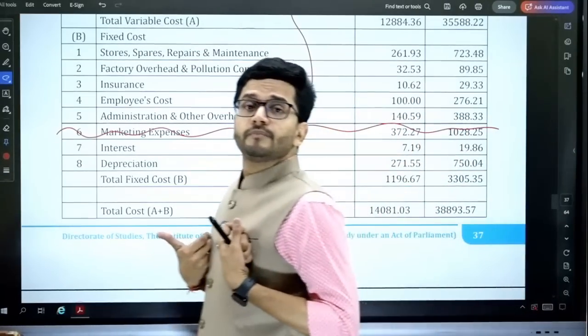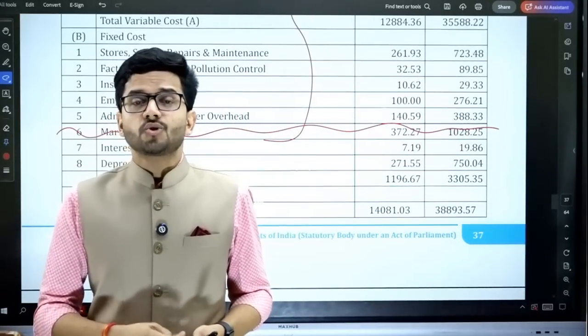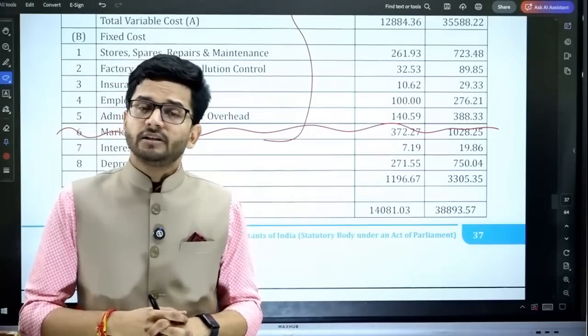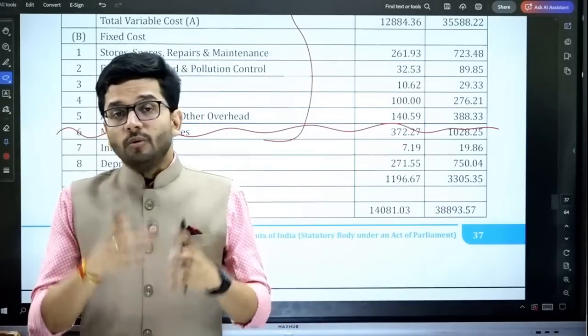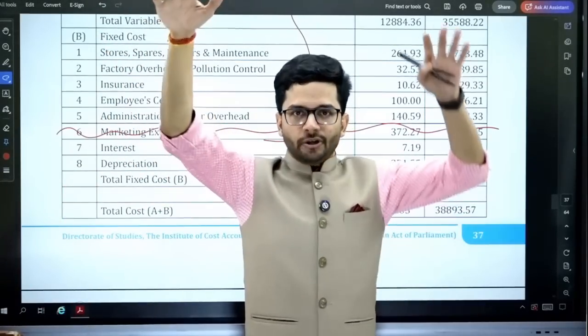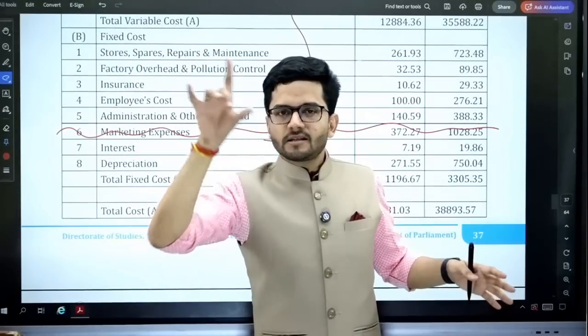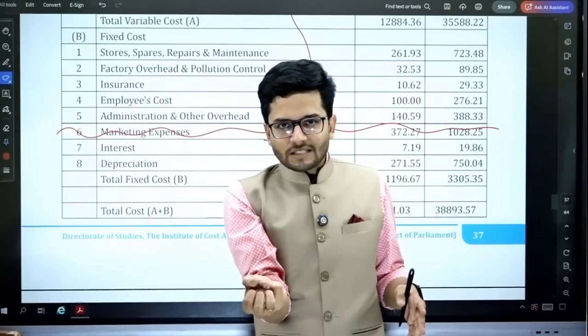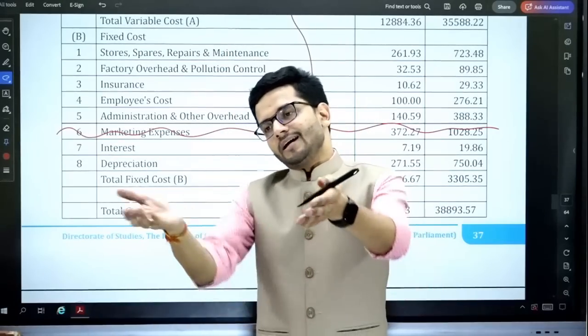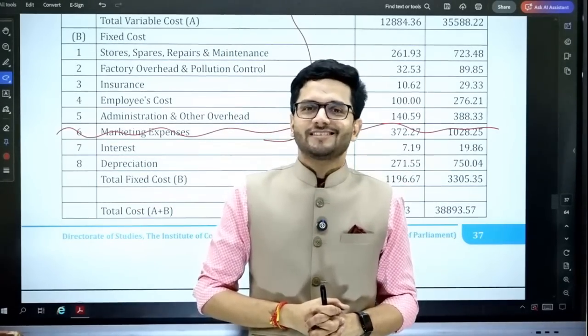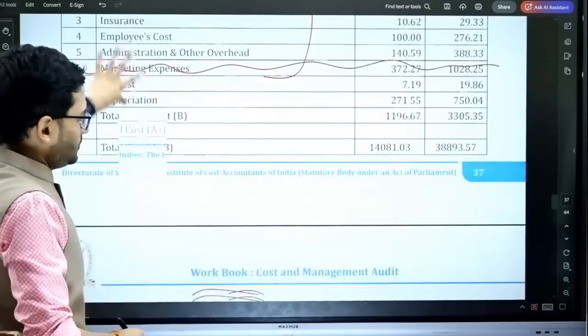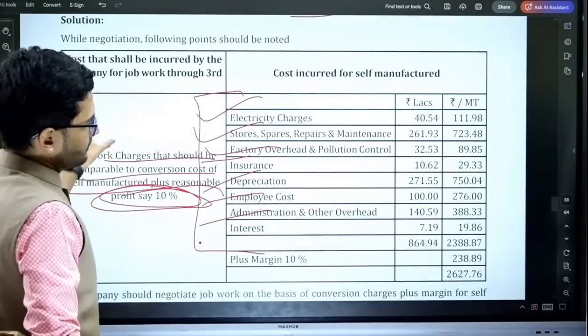That we'll incur. So we reduce the marketing expenses also while asking him for the quotation. Whatever expense he is not going to incur, we have reduced, and whatever expenses he is going to incur, we have added a markup of 10% and asked him to give us the quotation. Okay, that is how the question is done.